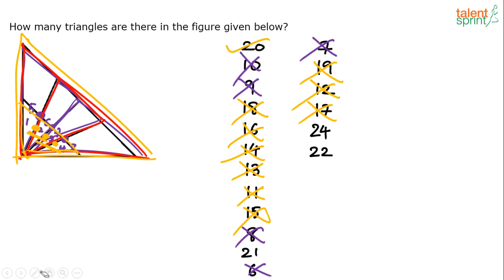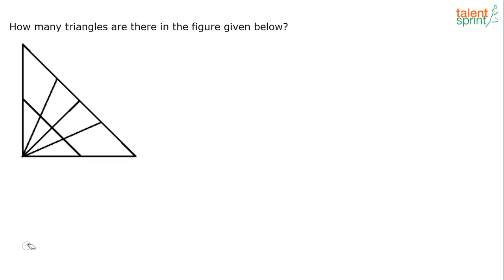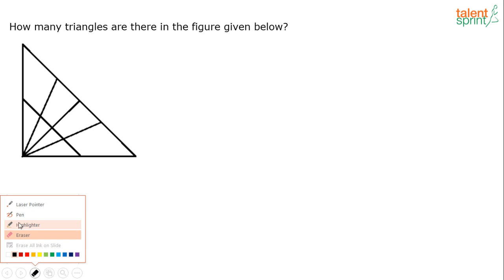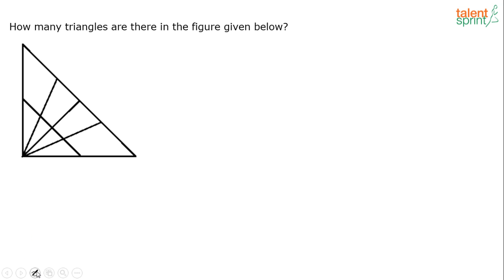It has become a mess, right? All this has become a mess. So let's do one thing. If I give a number to each of the parts and then tell you the combination, it will help. 1, 2, 3, 4, 5, 6, 7, 8. So there are 8 components here, right? So look at the number of triangles. This will be easier to follow.